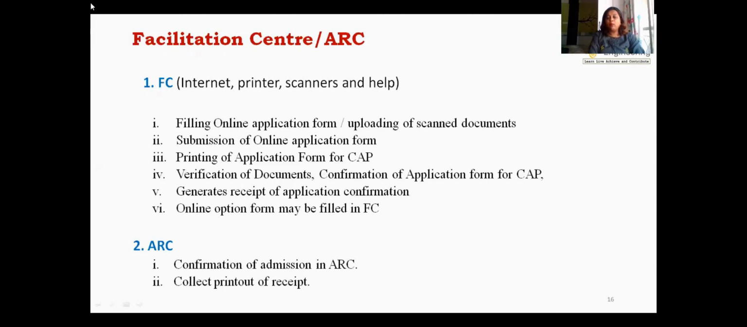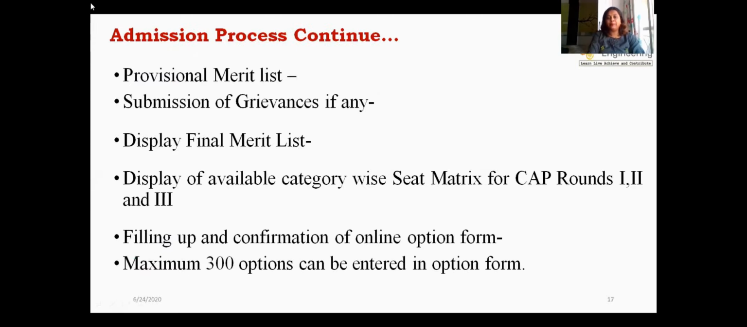This online option form is nothing but your preferences for taking admission for a specific branch and for a specific engineering college. This option form you can fill from your home also and you can fill it from the FC Center also. Second is ARC, Admission Reporting Center. Once an engineering admission seat is allotted to any student, he or she should visit the nearby ARC, confirm the admission and collect a receipt of the confirmation of admission.